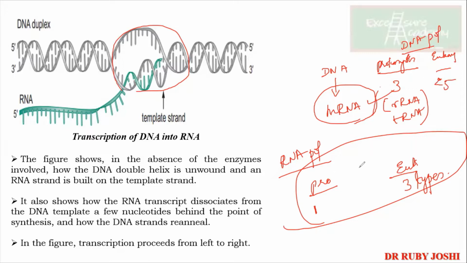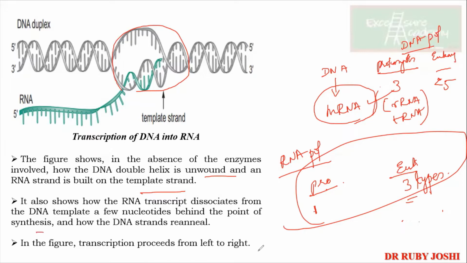Now regarding RNA polymerase, in prokaryotes we have only 1, whereas in eukaryotes we have 3. So for mRNA, tRNA and rRNA we have different types of RNA polymerases. The figure shows that in the absence of the enzymes involved, the DNA double helix is unwound and an RNA strand is built on the template strand. The RNA transcript dissociates from the DNA template a few nucleotides behind the point of synthesis, and transcription proceeds from left to right.